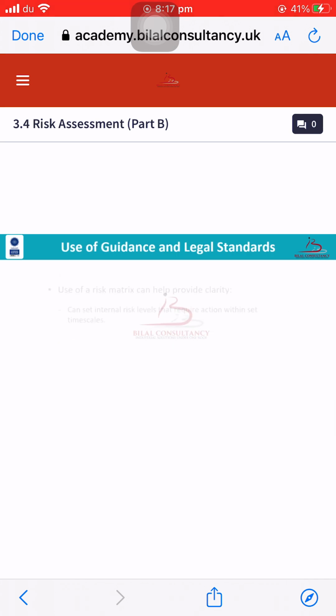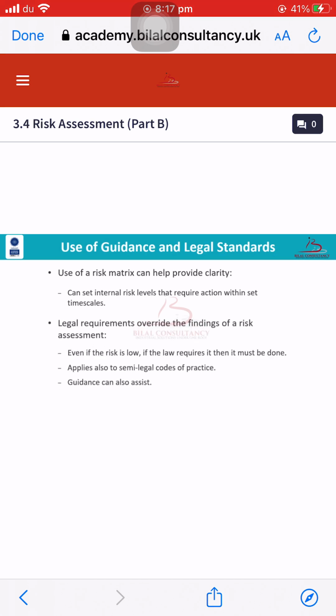Moving forward to the use of guidance and legal requirements for developing risk assessment, now we will discuss what we need to cater for while developing a risk assessment. We will use risk assessment for internal risk levels that require action within a set time scale. But if the legal requirement says that even a low risk is to be included, include it in your internal risk assessment. If that risk is low but the law requires it, then it must be done, and you should comply with that risk level even if it is low.